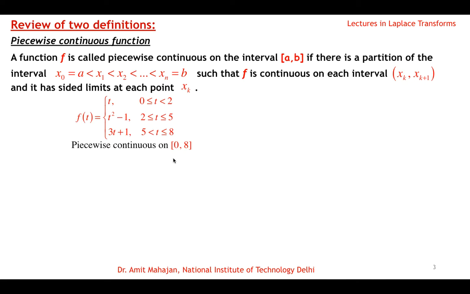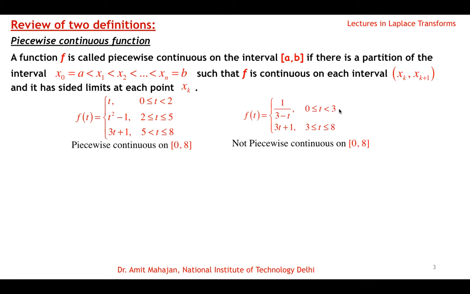Say I take one counter example also. Say for example the function is 1 over 3 minus t in this interval and 3t plus 1 in this interval. This function is not piecewise continuous on 0 to 8, because f(t) is defined from 0 to 8.